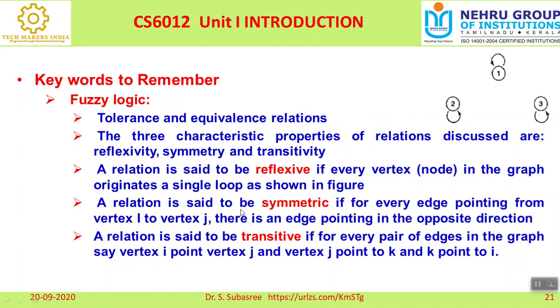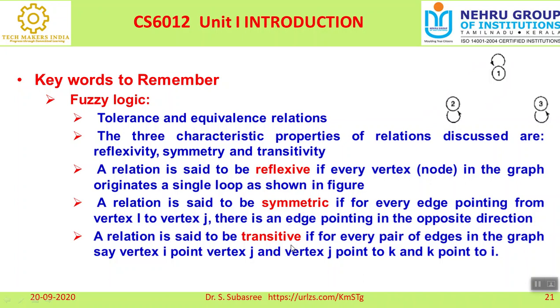The second important property of the tolerance and equivalence relation is symmetry. What is the meaning of symmetry? For example, if you take node 2, and there is an edge pointing to node 1, so there is a relationship between 2 and 1, then there should always be a relation between 1 and 2 also. That type of relation is called a symmetric relation. That is, if 2 has some relation with 1, then automatically 1 also has a relation with 2.